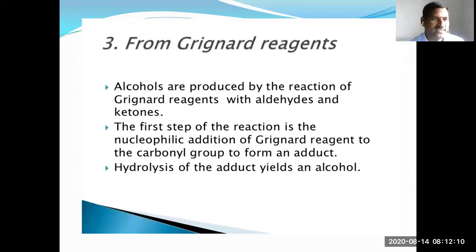From Grignard reagent, alcohols are produced by the reaction of Grignard reagent with aldehydes and ketones. The first step of the reaction is the nucleophilic addition of Grignard reagent to the carbonyl group to form an adduct. The adduct undergoing hydrolysis yields an alcohol.